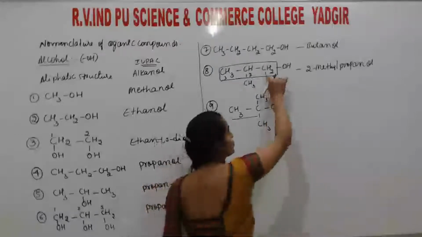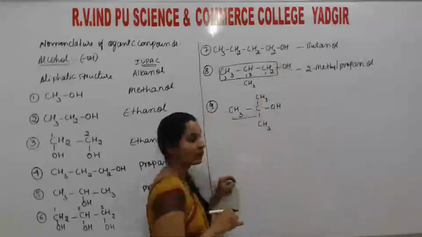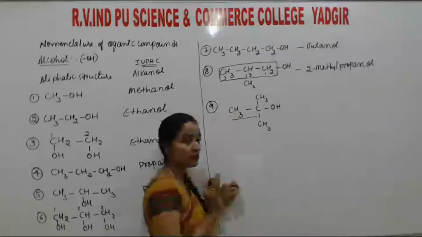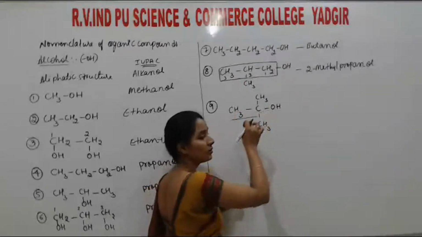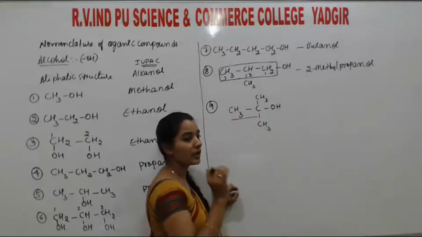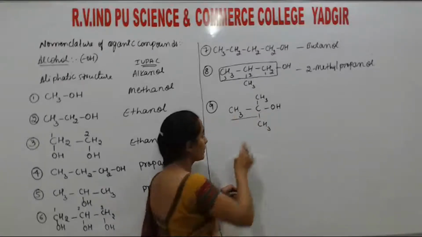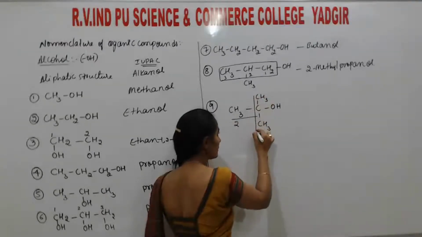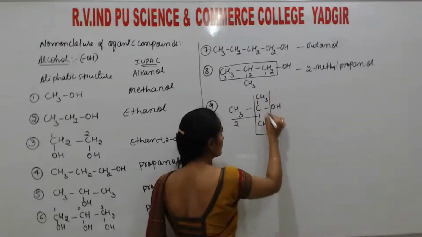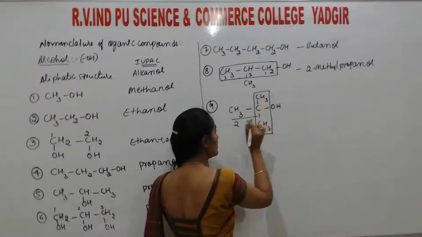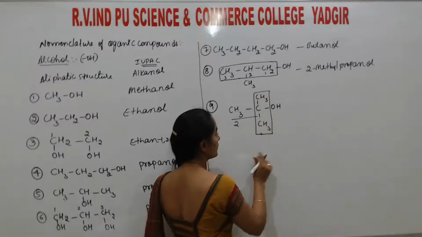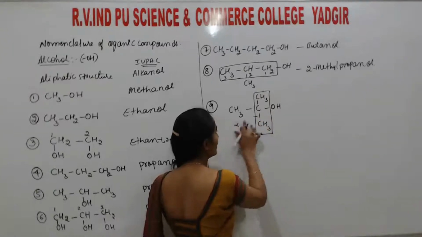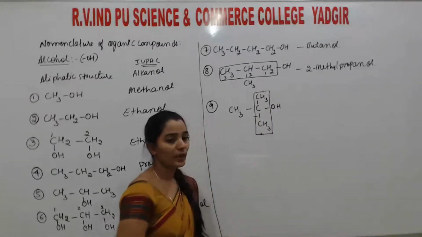It's not like that, after CH2, not OH is here. Directly it is bonded to the carbon atom in the parent chain. It is assigning a proper position. So CH3, CH2 having 2 atoms, this one. CH3, CH3 having 3 carbon atoms.